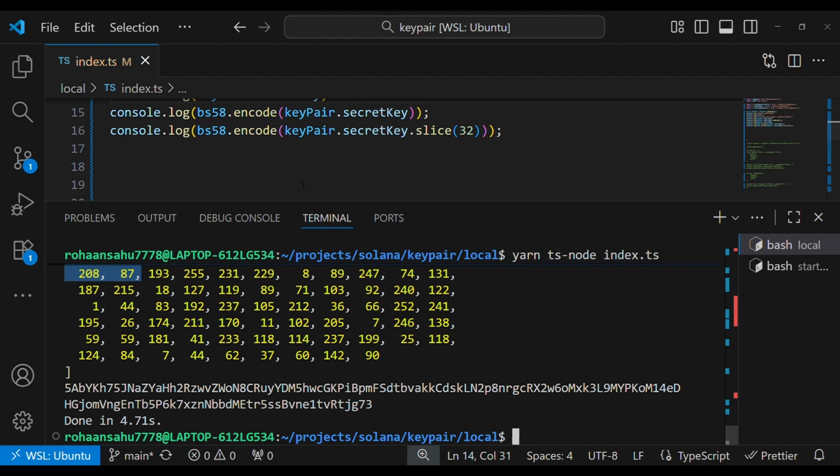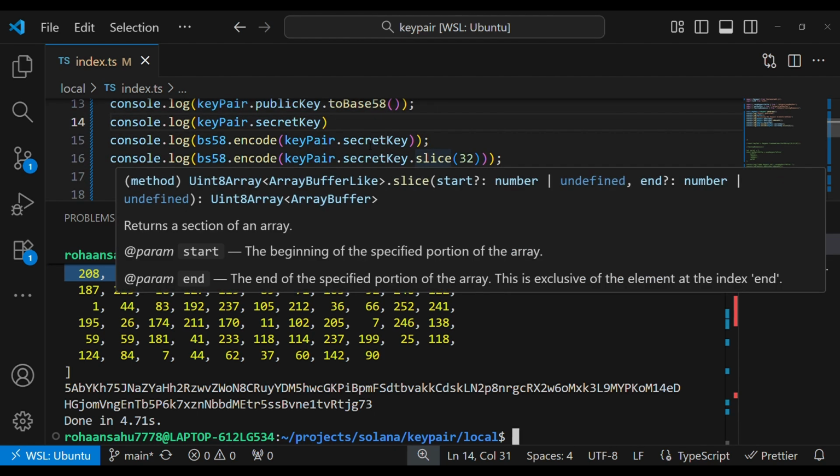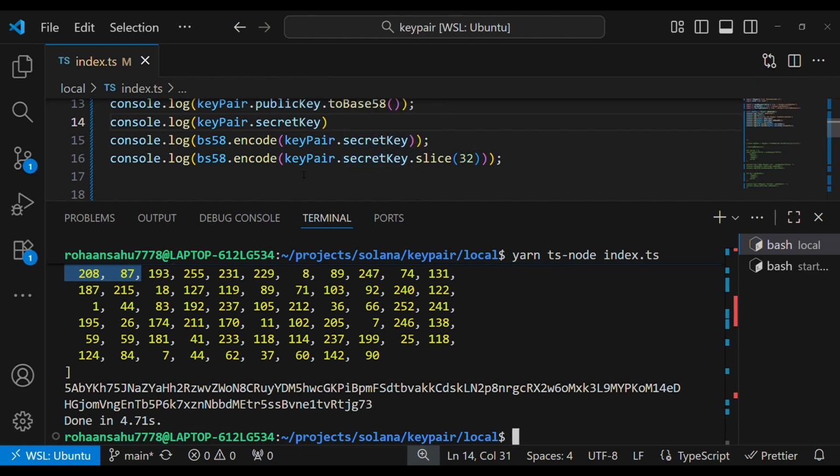Now the line right below it is the bs58 encoding of the whole secret key. You can see this is significantly longer than the public key that we console logged in its base 58 representation, because it has 64 bytes.